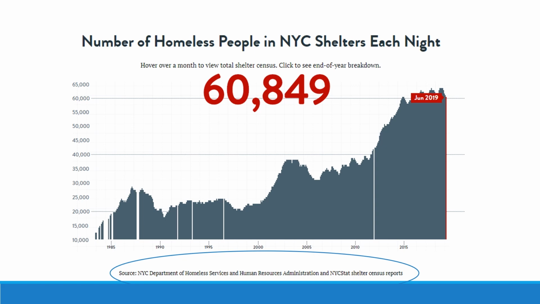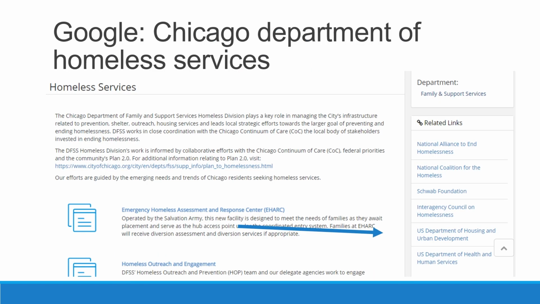While I'm on this website, I also see a helpful graphic as well as the name of the relevant department in the New York City government that has this information. So that inspires me to go back to Google and look up the name of the department, the NYC Department of Homeless Services, but instead of New York, I put in Chicago because I want to see, do we have an equivalent department? And if so, what information is on their website? When I reach the website for the Chicago Department of Homeless Services, I pull a few helpful statistics from this page, and I also see that they provide links to other resources, which gives me the name of a federal department that I want to look up.